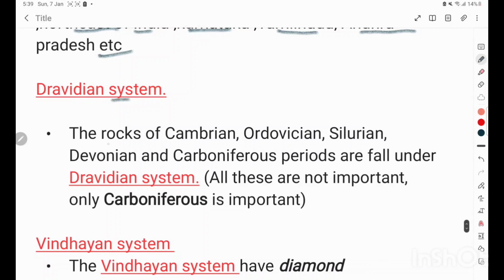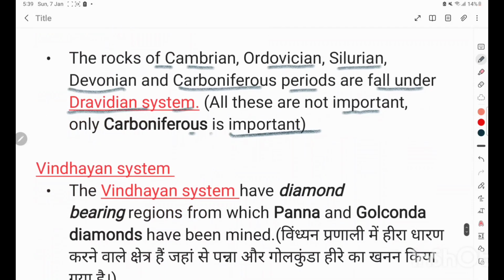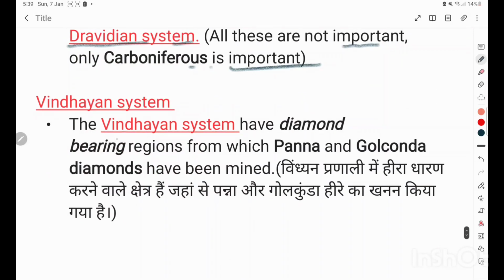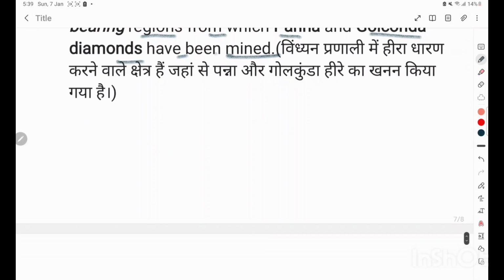Dravidian system. The rocks of the Cambrian, Ordovician, Silurian, Devonian, Carboniferous periods fall under the Dravidian system. All these are not important. Only Carboniferous is important. Vindhyan system. The Vindhyan system has diamond bearing regions from which Panna and Golconda diamonds have been mined.